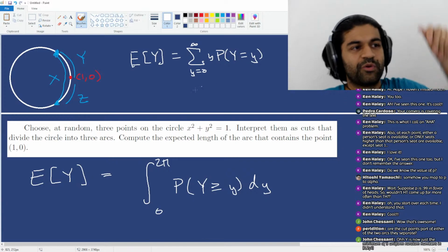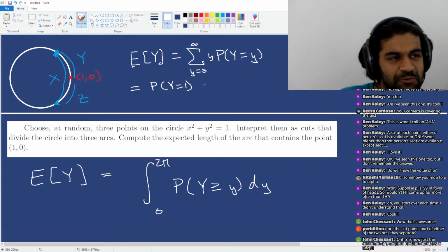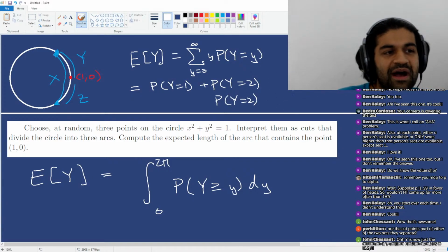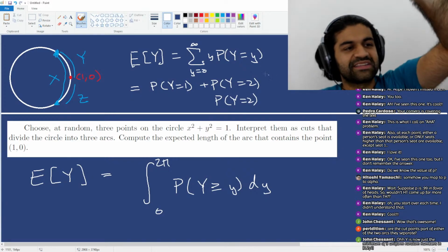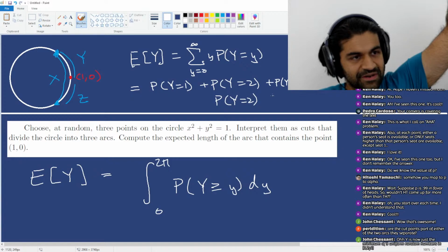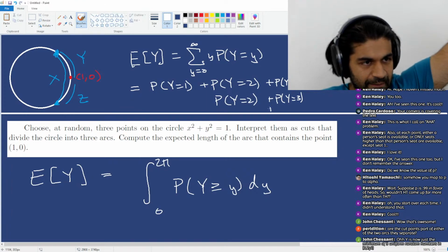So if you break this sum down, there's 1 copy of the probability that y equals 1, 2 copies of the probability that y equals 2, and then 3 copies of the probability that y equals 3. So you get this weird triangle sum of probabilities.